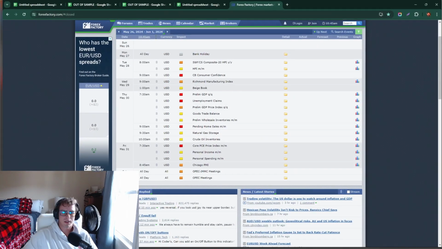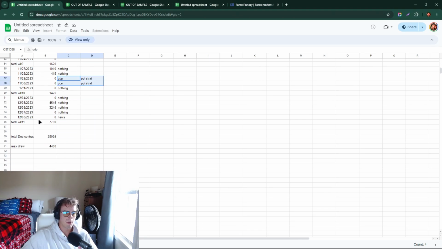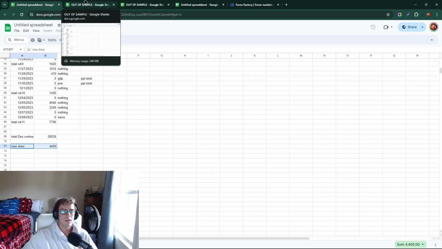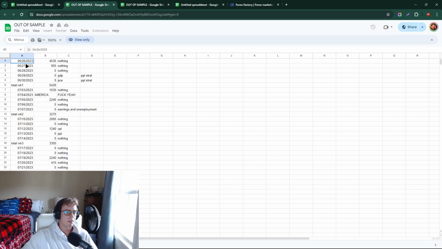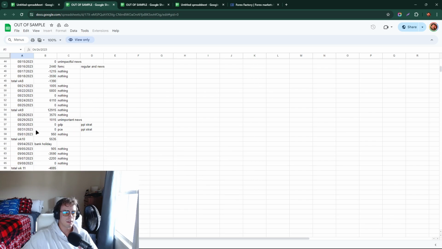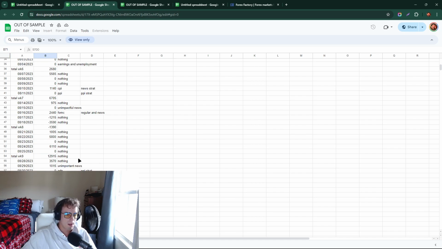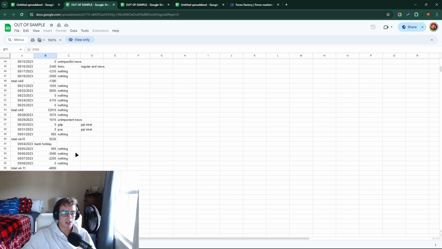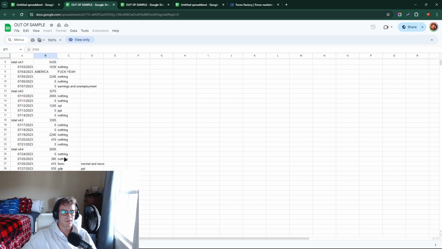But again, going back to these spreadsheets here, so we went over this. We had $28,000 in December, or the December contract, with a max draw of 4,400. And then this next one was from 6/26/23 until September 8th. So the September contract, we ended with 34,000 profit with 5,700 drawdown. Again, this will change a little bit here and there.